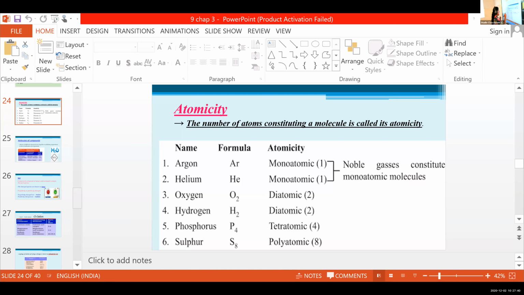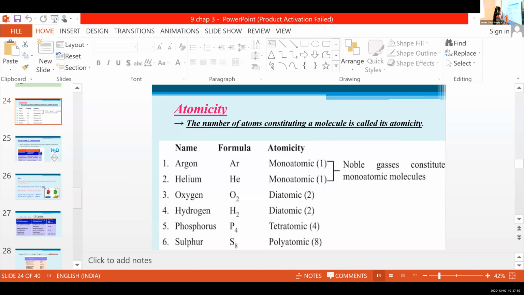And the examples are argon, helium, etc. And the symbols are Ar for argon, He for helium. Clear? So first one, monoatomic. Is this clear for you? Yes, ma'am.